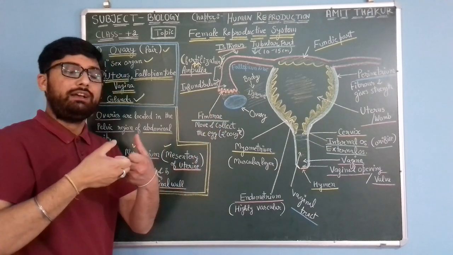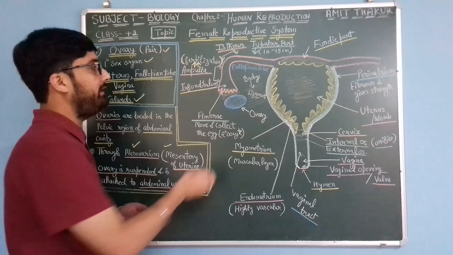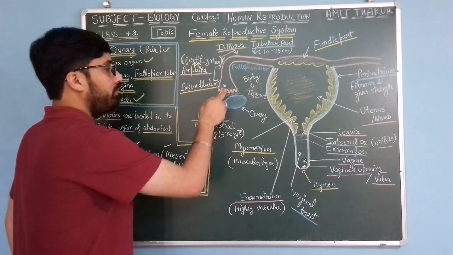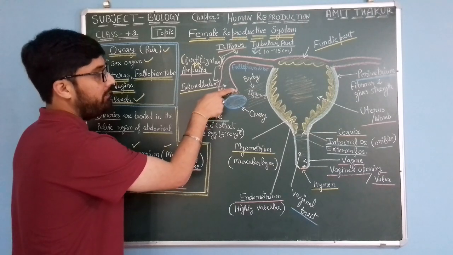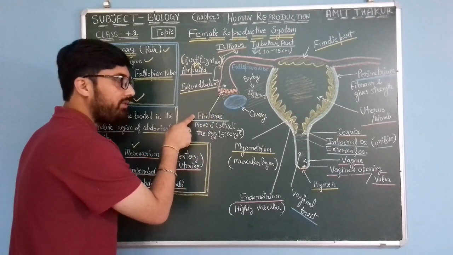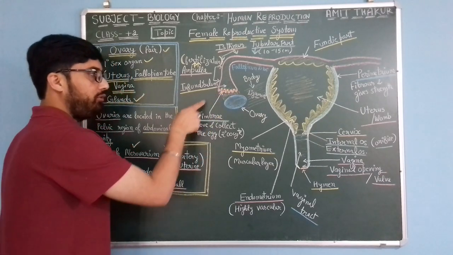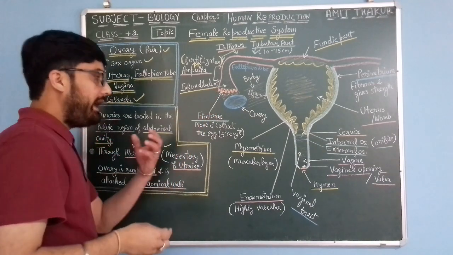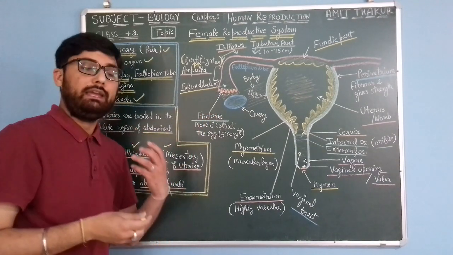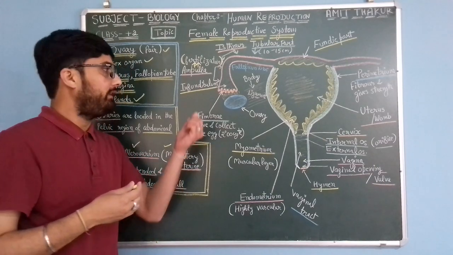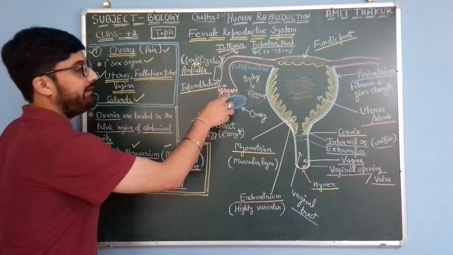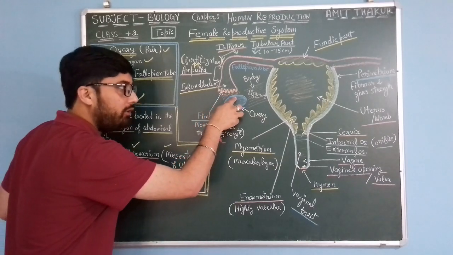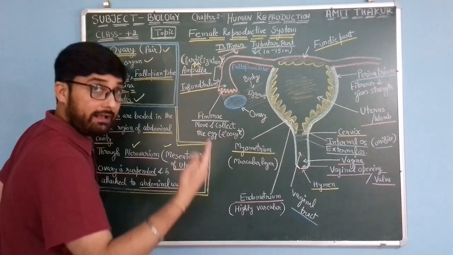A kind of suction pressure is produced by this fallopian tube. Here you can see finger-like structures, which are known as fimbriae. These finger-like fimbriae produce a suction pressure in order to receive or collect the secondary oocyte, which later on becomes the egg.